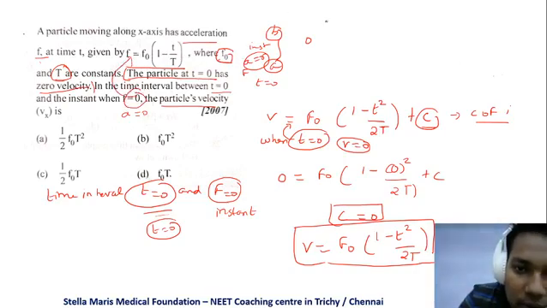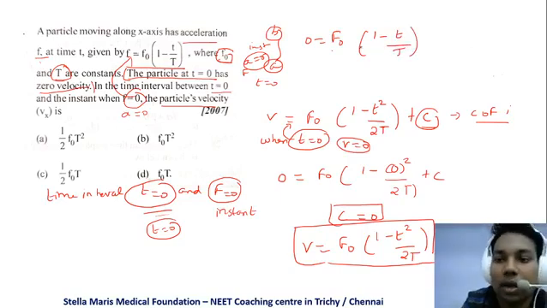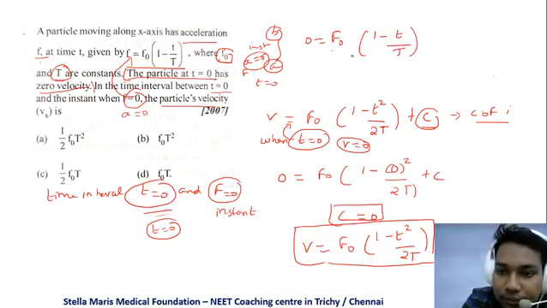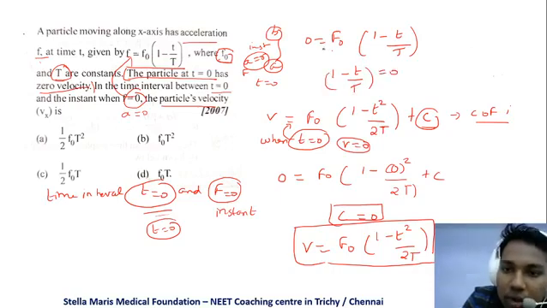So 0 is equal to f naught into (1 minus t by T). Here f naught is a constant and this is a function, so 1 minus t by capital T is equal to 0.